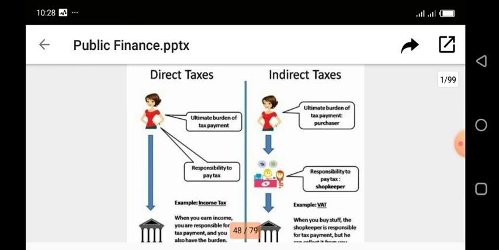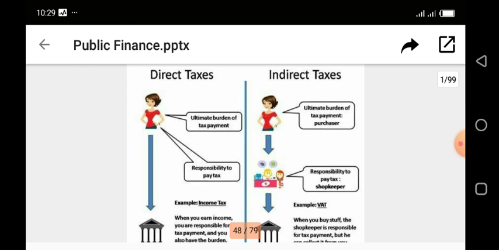Now, I said depending on how elastic the product is. Remember, I mentioned that. That will determine in a long way who will pay the tax more at the end. But the initial resting place of your indirect tax is on the shopkeeper or the seller of the product. Now, the seller of the product, depending on the elasticity of the commodity, can transfer the burden wholly or partly to the final consumer.